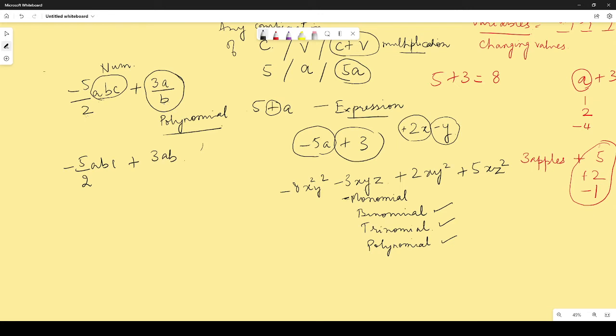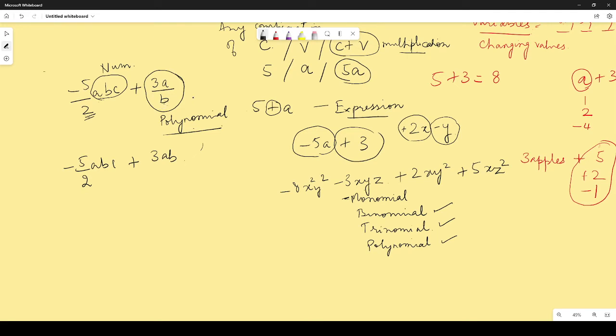Okay. So this constant in the denominator is okay, but a variable in the denominator is not okay. We can make calculations with it, but it will simply not be called a polynomial. For a polynomial, all the variables need to be in the numerator. When you study exponents, you will understand this concept even more clearly. I will explain why this is not considered a part of a polynomial at that time.